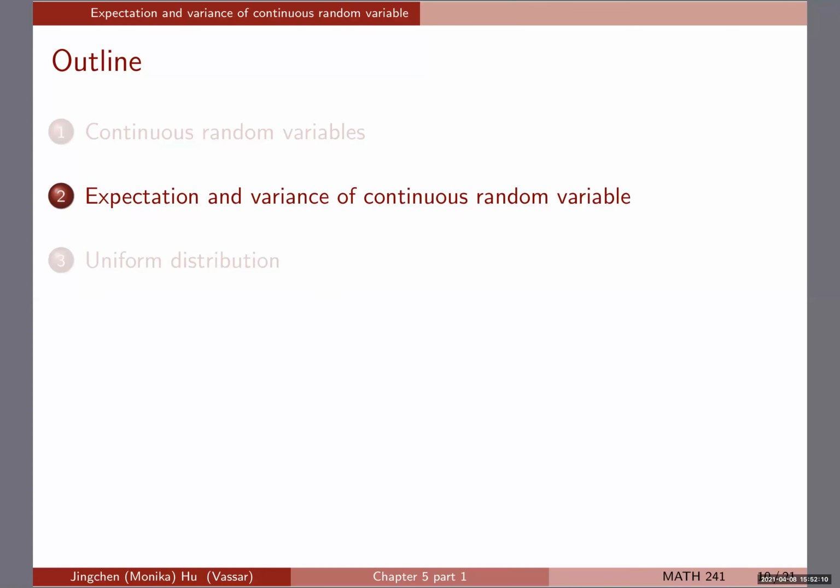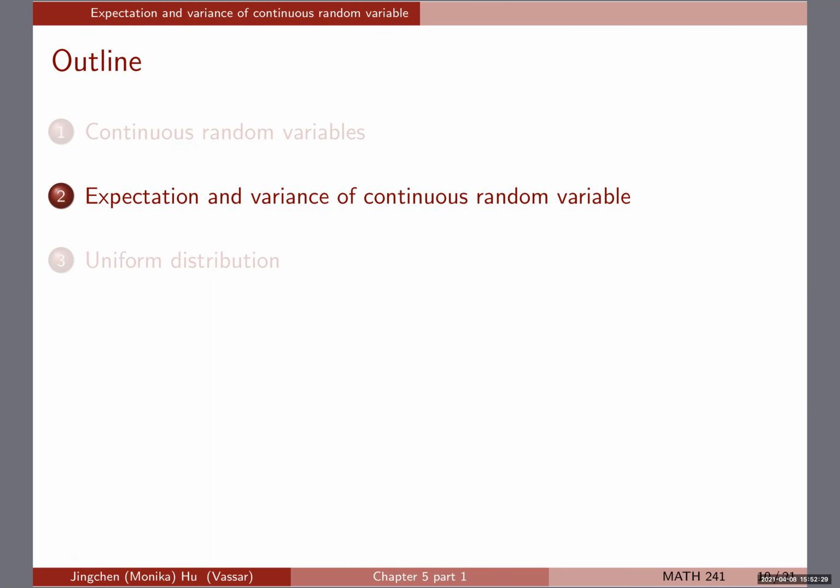Okay, so we have defined the continuous random variables. We talked about its PDF, probability density function, and its connection with the CDF, the cumulative distribution function. So now we're ready to talk about the expectation and variance of continuous random variables. And you will see that many of the things that we have seen for the discrete random variables are going